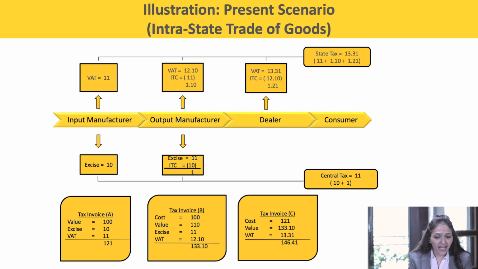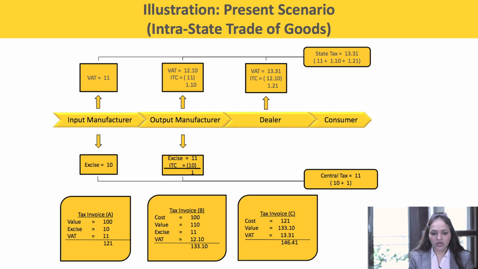But the tax that the output manufacturer would be depositing would be, excise duty liability is 11, but he is getting the credit of rupees 10. So the output manufacturer would be submitting to the department only 1 rupee. Same in the case of VAT, the liability is 12.10, ITC 11 rupees available, 1.10 would be submitted to the department.